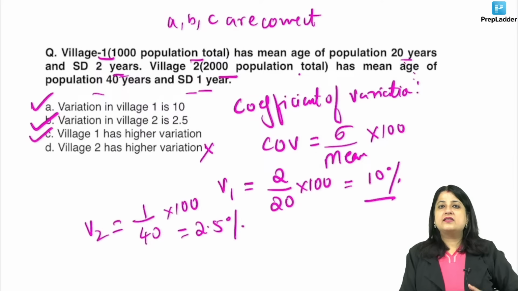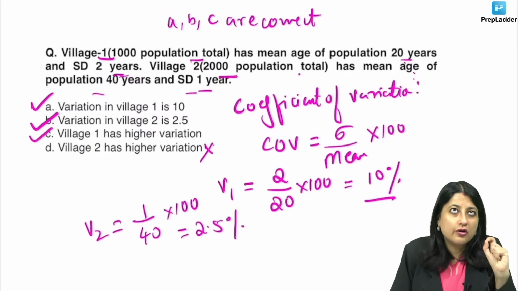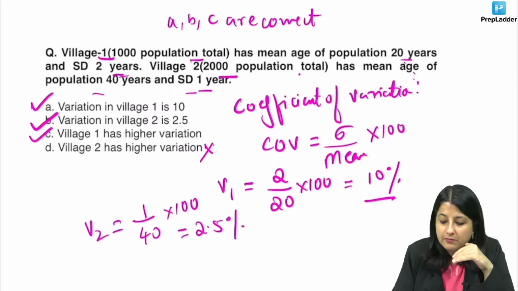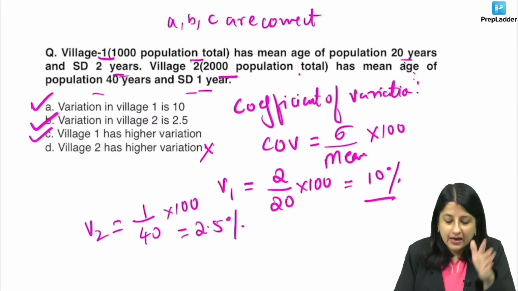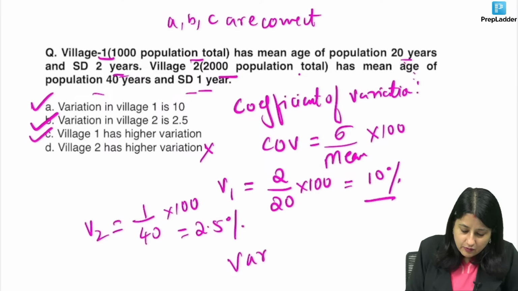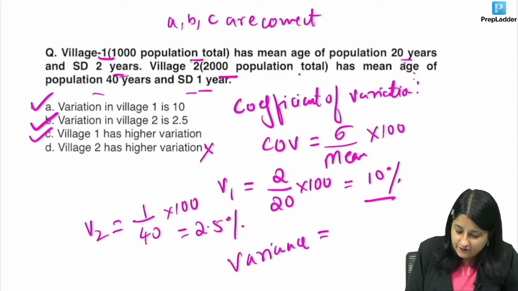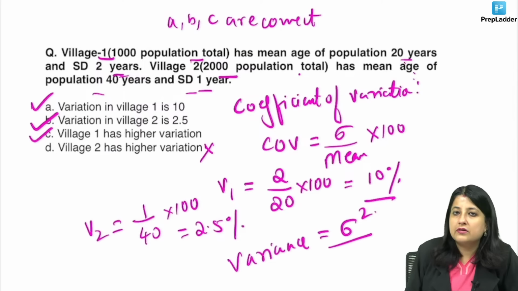Just wanted to revise this formula, guys. Coefficient of variation, the formula is standard deviation upon mean into 100. And what is the formula for variance, in case they ask you to calculate variance? Variance is standard deviation squared.